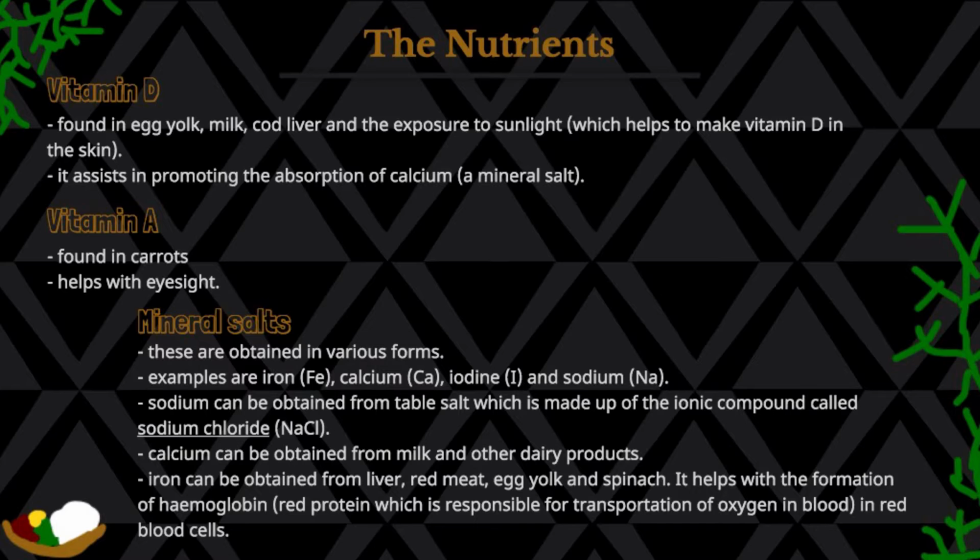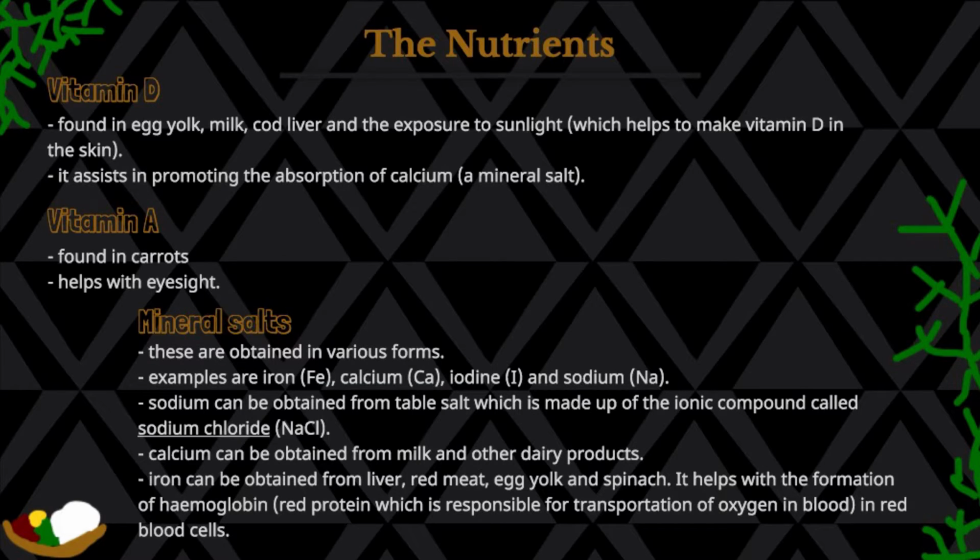Then we move on to mineral salts. Mineral salts are obtained in various forms, and examples are iron, calcium, iodine, and sodium. Sodium can be obtained from table salt, which is made up of the ionic compound called sodium chloride. So that's the common compound in table salt.